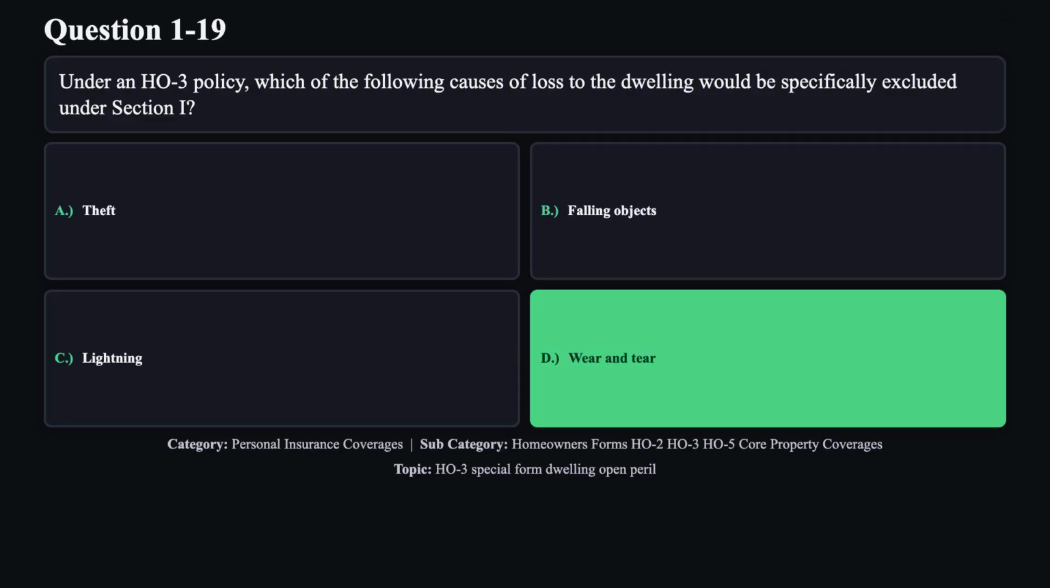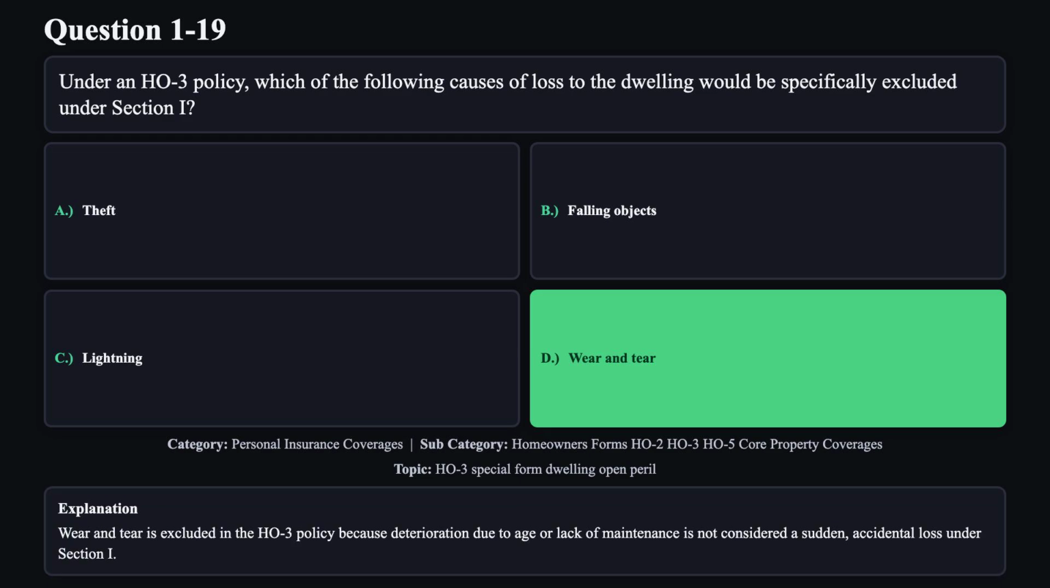The correct answer is D. Wear and tear is excluded in the HO3 policy because deterioration due to age or lack of maintenance is not considered a sudden, accidental loss under Section 1.